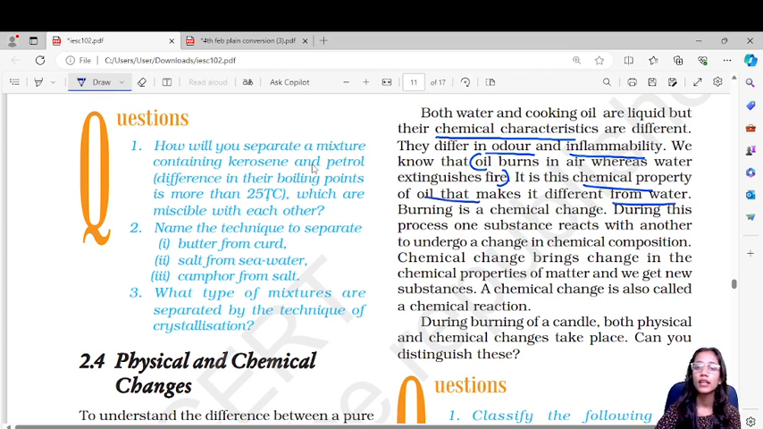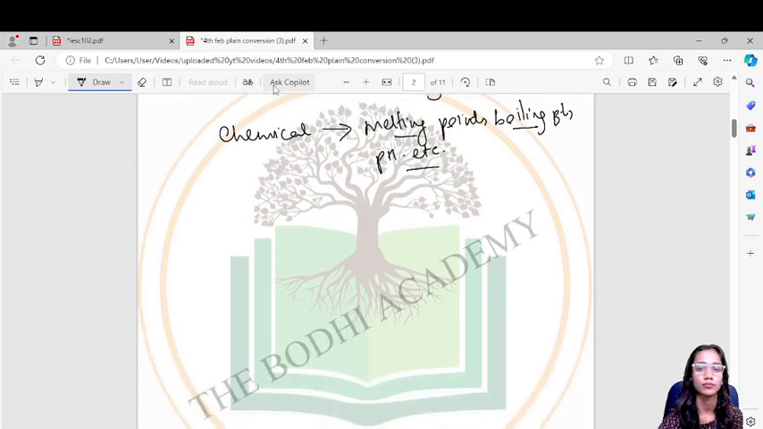Burning is a chemical change. A chemical change brings changes in the chemical properties of the matter and we get a new substance. So a chemical change is called a chemical reaction.